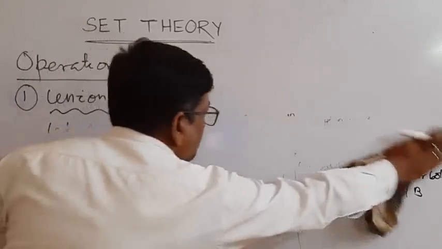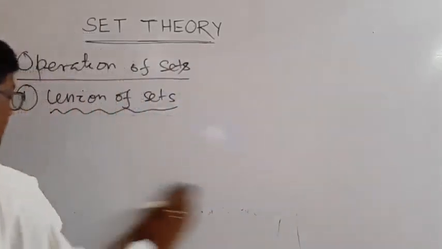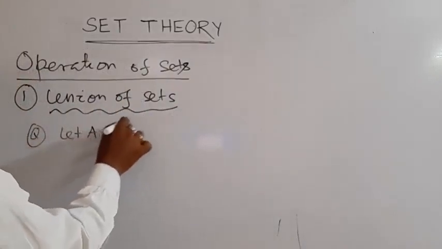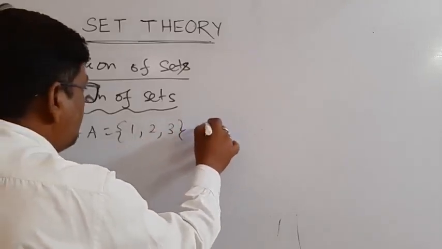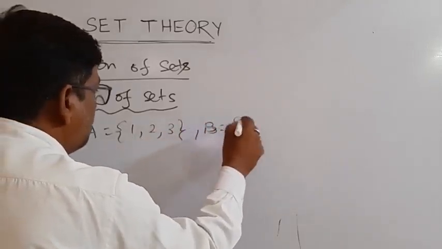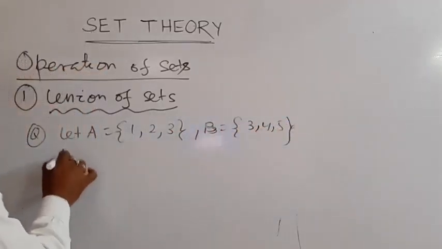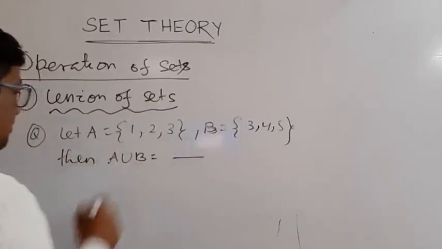Now one question from union. Let A is equal to 1, 2, 3 and B is equal to, suppose, 3, 4, 5. Then A union B is equal to dash.